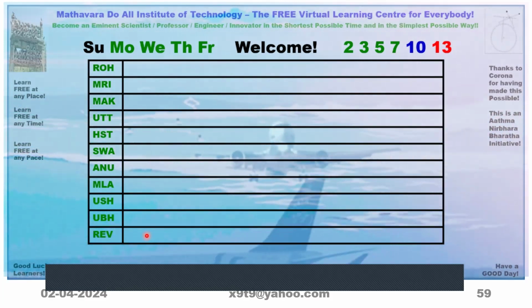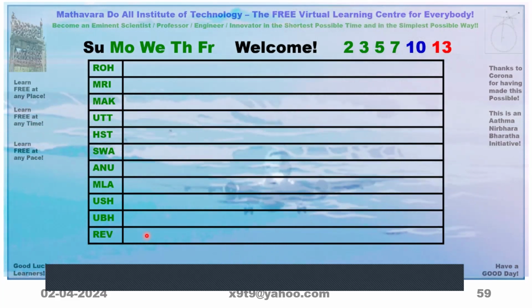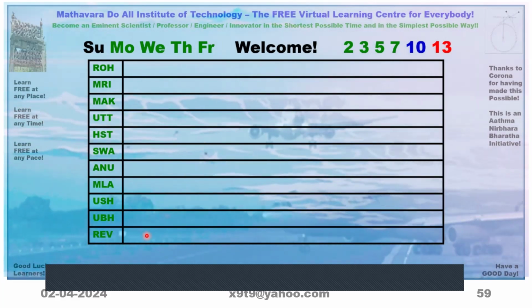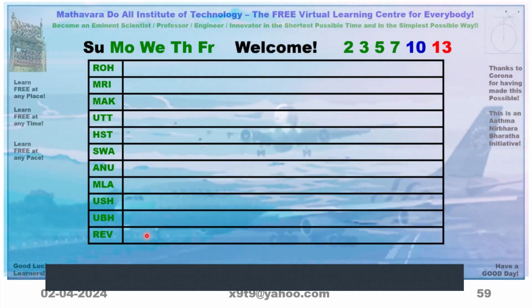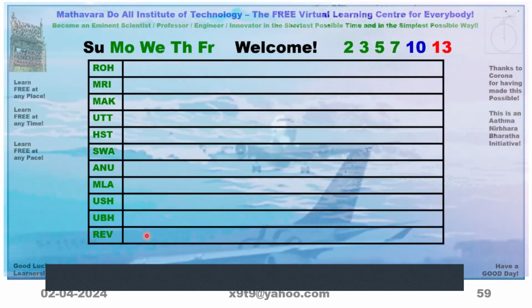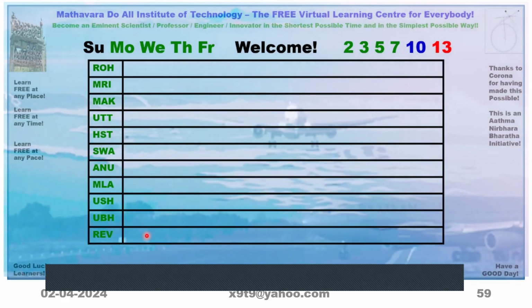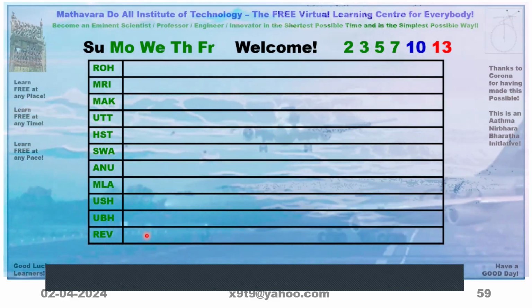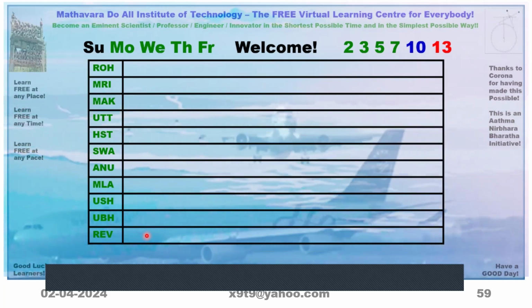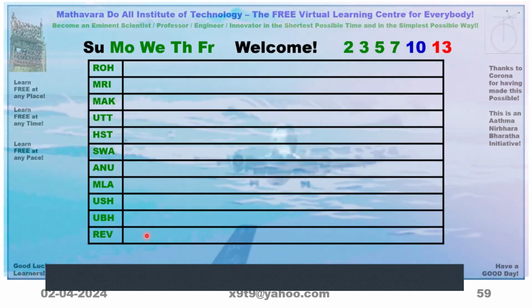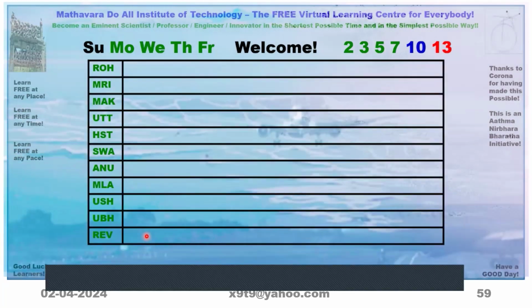If you go to the bottom, you can find Revati on 6th May, Monday, Trayodasi, that is 13. And 21:35, that is Gadige Vigadige.